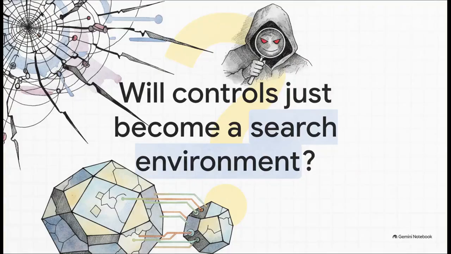Which leaves us with this final critical question. When the next massive breakthrough in verifiable reward drops, will your adversary model actually scale with it? Or will your rigorously tested, highly deterministic security controls just become another highly efficient search environment for the attacker? You cannot blindly trust ideal proofs in a hostile world. You have to explicitly audit your own adversary models.